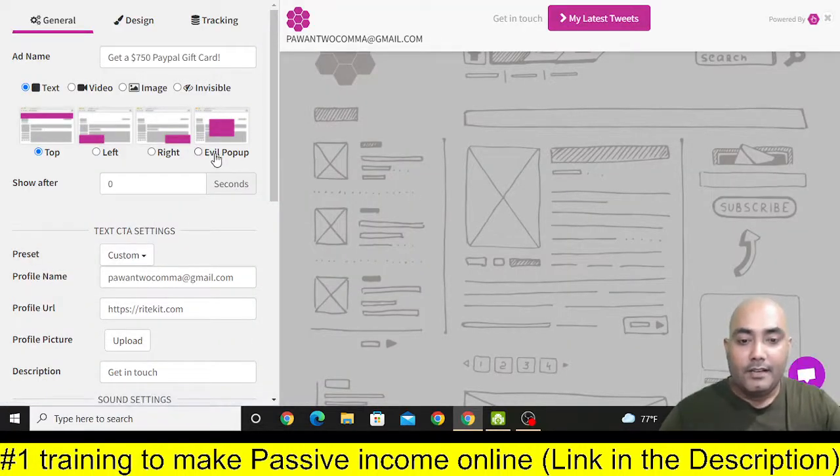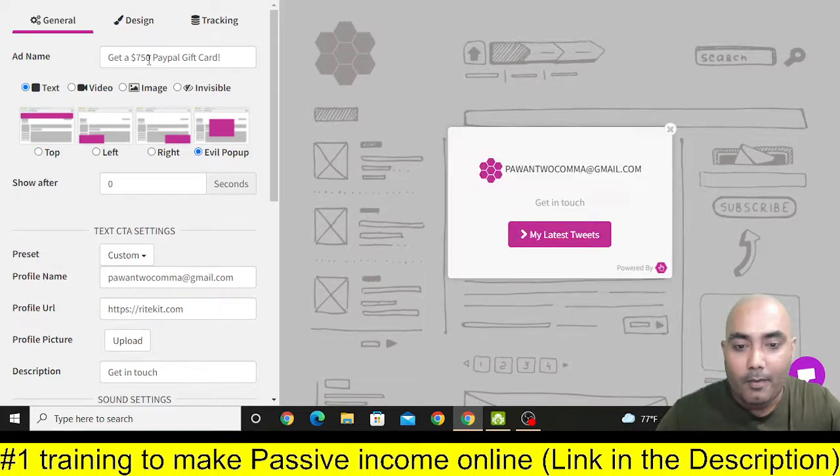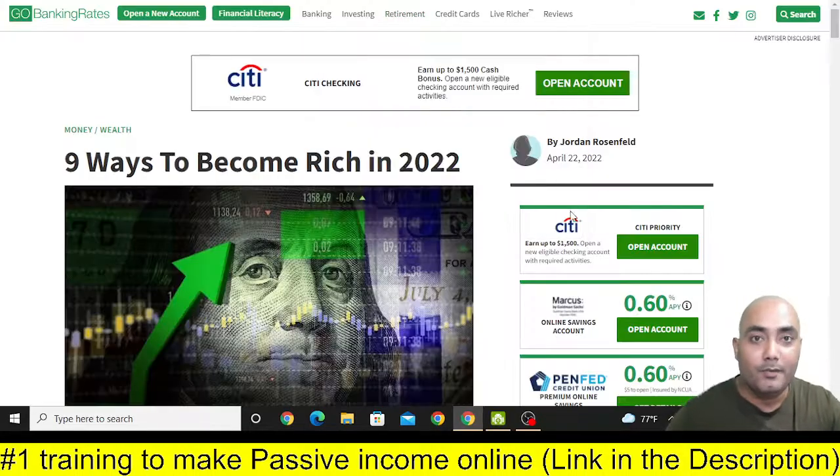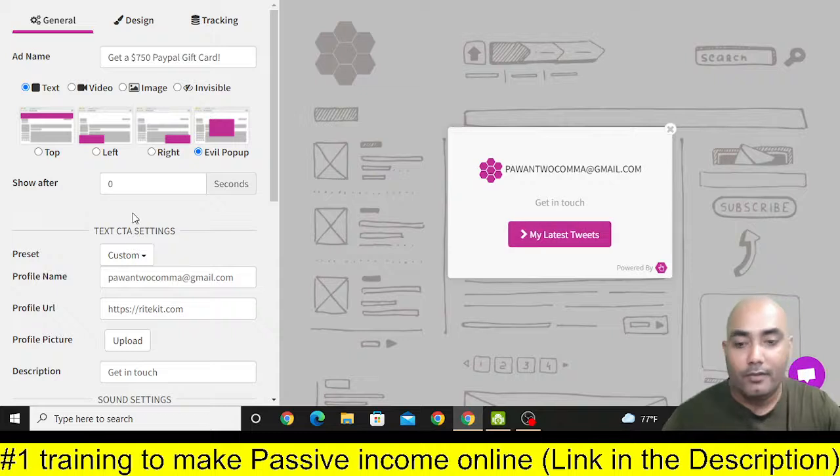And then here you can see this is called evil pop-up. That's why this strategy is also called the evil strategy. You can simply click on text and click on this evil pop-up. So this is the name, and in this way your evil pop-up will appear on other people's sites. Okay, I'll quickly show you how.